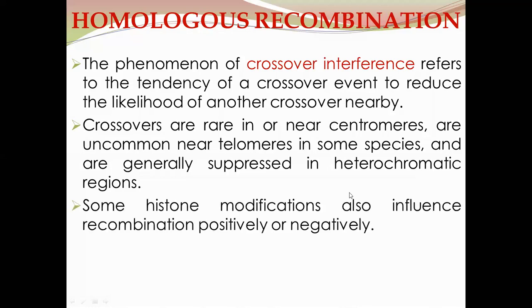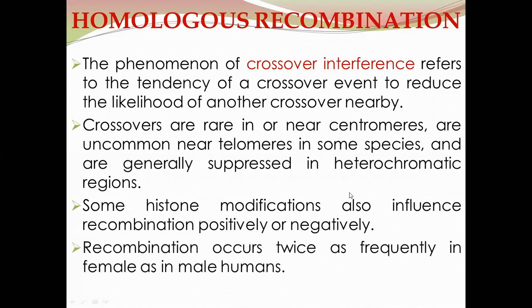Some histone modifications of the chromosomes also influence recombination positively or negatively. So some histone modifications influence recombination rate positively, and some other histone modifications influence recombination negatively. So histone modifications also influence recombination rate.